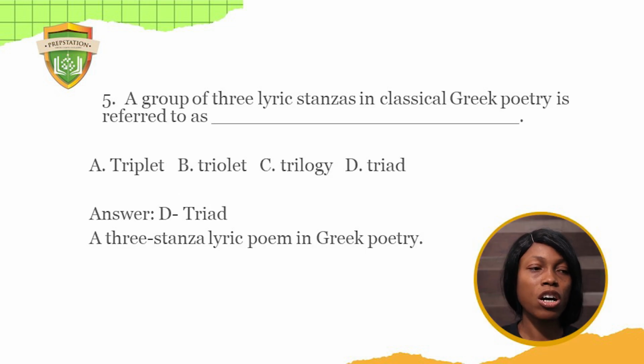Question 5. A group of 3 lyric stanzas in classical Greek poetry is referred to as A. Triplet, B. Triolet, C. Trilogy, D. Triad. The answer to this question is a triad because it's a 3-stanza lyric poem in Greek poetry, not the regular poetry. It's actually the Greek poetry.